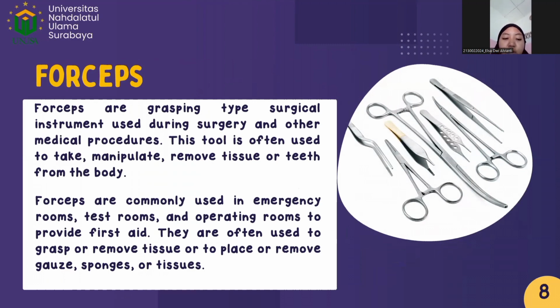Next one is forceps. Forceps are a grasping type surgical instrument used during surgery and other medical procedures. This tool is often used to take, manipulate, or remove tissue or teeth from the body. Forceps are commonly used in emergency rooms, test rooms, and operating rooms to provide first aid. They are often used to grasp or remove tissue, or to place or remove gauze, sponge, or tissues.